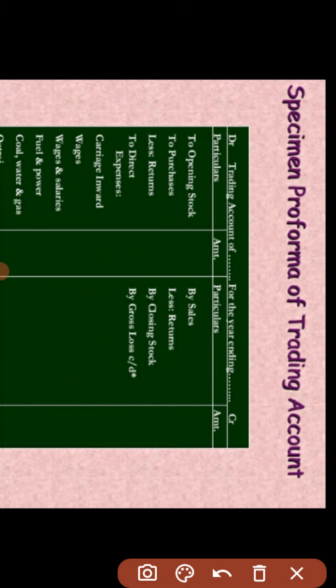Only those expenses are written on the debit side which are directly related to the trading account, or you can say the manufacturing of the product, that basically involve the manufacturing and trading of the goods. Those expenses are only written here, and on the credit side only sales, sales return and closing stock are written.